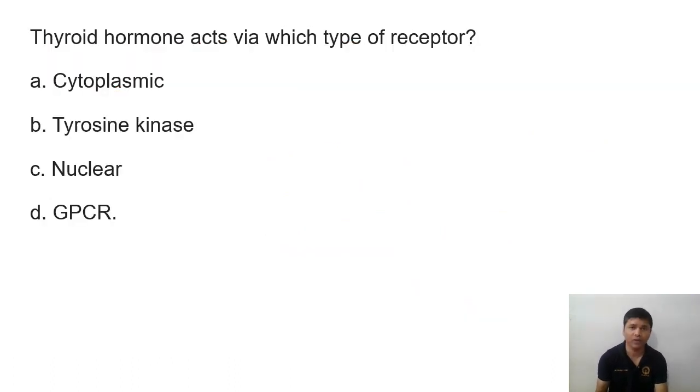Next question is: thyroid hormone acts via which type of receptor? Okay, so here the answer is actually simple. It's the nuclear receptor. So thyroid hormone can cross into the cell and nucleus. They can directly act on the nuclear receptor. So thyroid hormone.